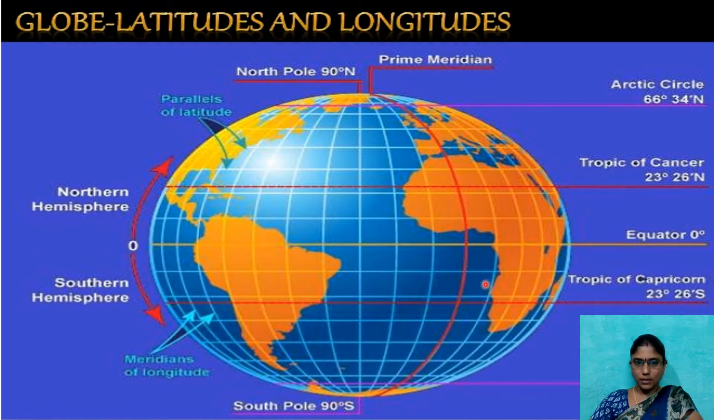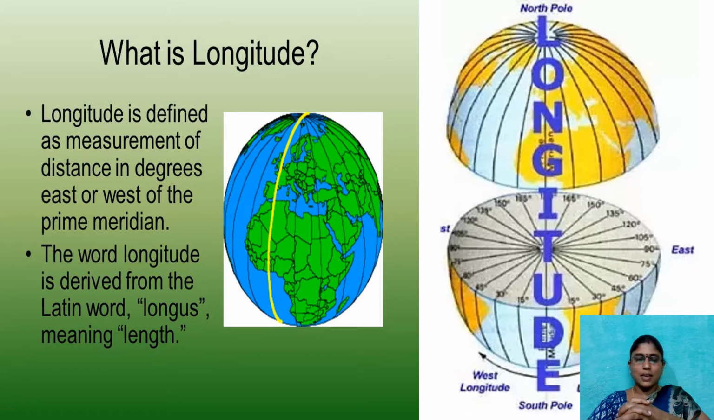These are the main latitudes that we discussed in our previous class. In today's class, I am going to explain about longitudes. What is longitude? Generally, the vertical imaginary lines on the globe are called meridians or longitudes. These vertical lines are longitudes or meridians.